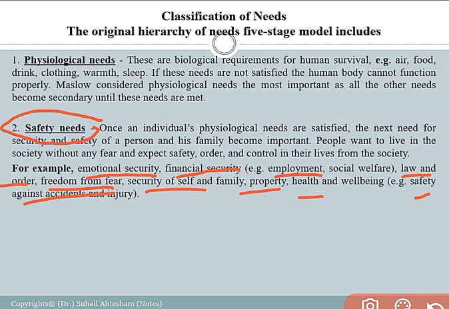which the individual will try to extract from the environment and expect from the society: that he must be safe and his family must be safe, and must get all the resources and all the safety, safety of health, safety of property, safety of law and order, and there must be no fear in the society.